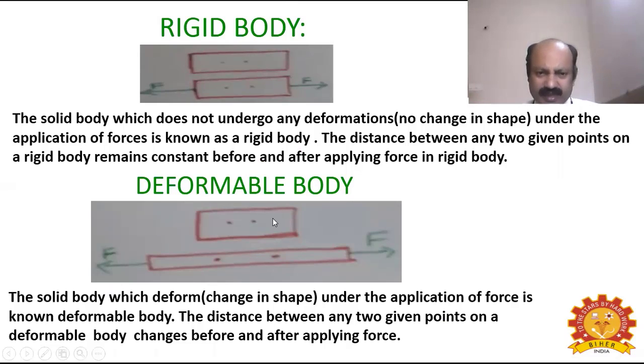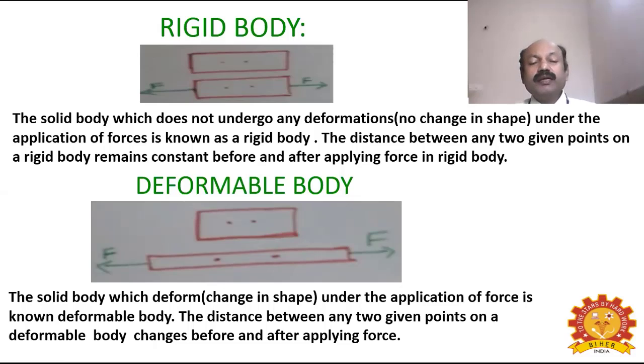Now, if you take a rubber-like body and you apply some tensile force, let us consider, then the body undergoes elongation, that is, its shape is changed. Okay, so these bodies are known as deformable bodies, which undergo change in length or change in shape during application of force. These rubber-like bodies are called deformable bodies. So in a deformable body, before applying a force, if you mark any two points and measure their distance, let us consider it is 10 centimeters.